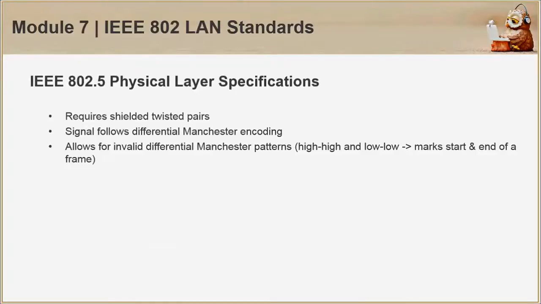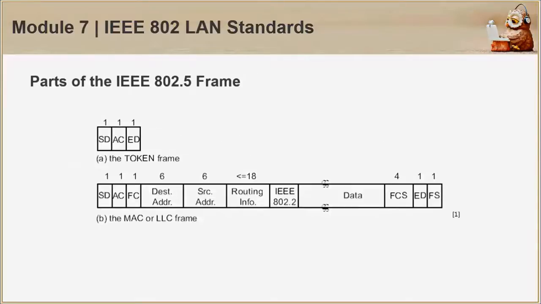It also allows for invalid differential Manchester patterns such as high-high or low-low, which it uses to mark the start and end of a frame. On the parts of its frame, we have two: the token frame and the MAC or LLC frame as depicted in the figures.